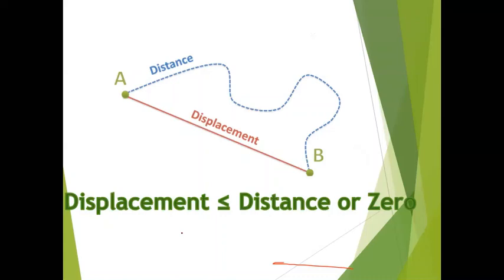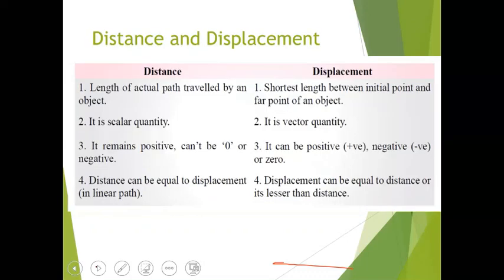Displacement is always smaller than, equal to, or zero. That means if you see this condition of your diagram, you can see this distance is more as compared to the displacement. So displacement will always be either smaller or equal or zero. So I'm showing you different examples afterwards where you can just find.